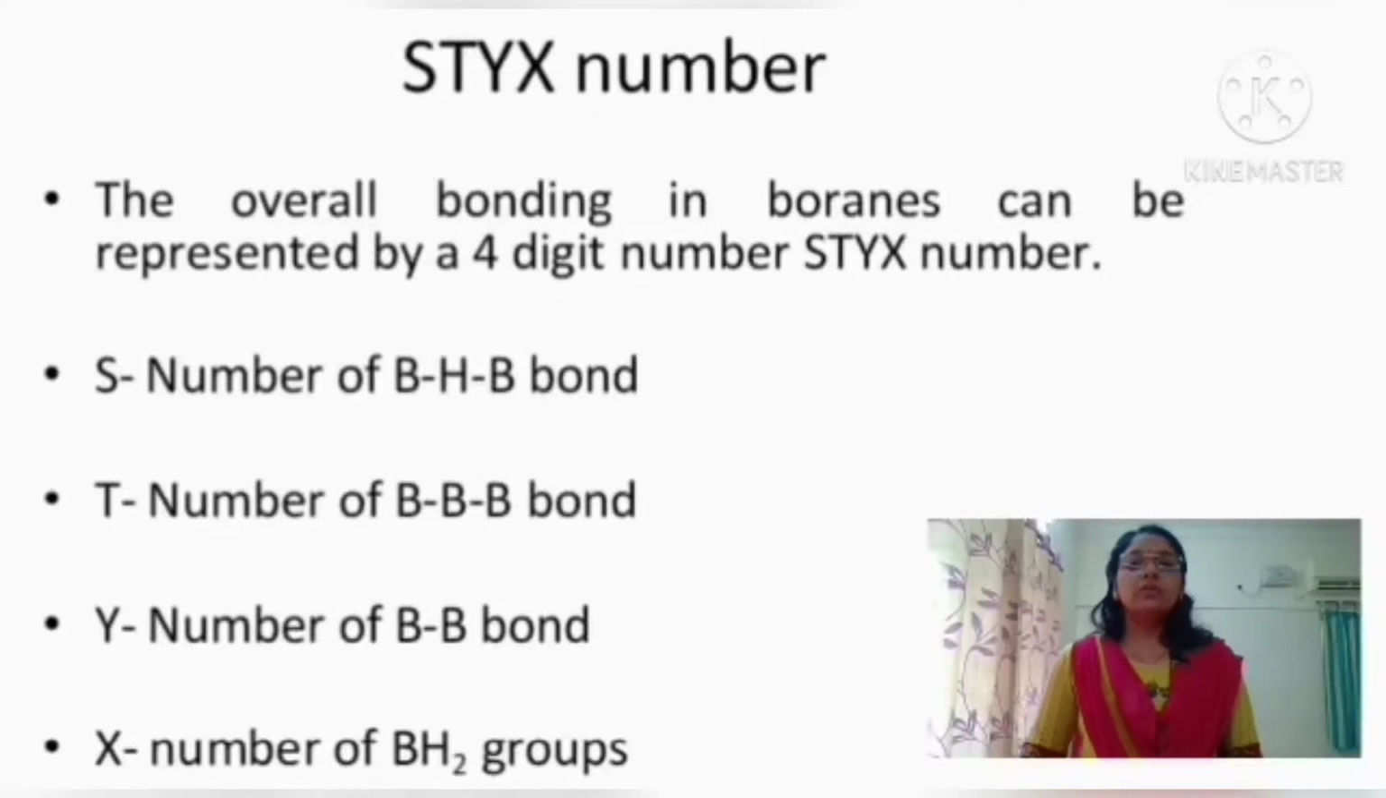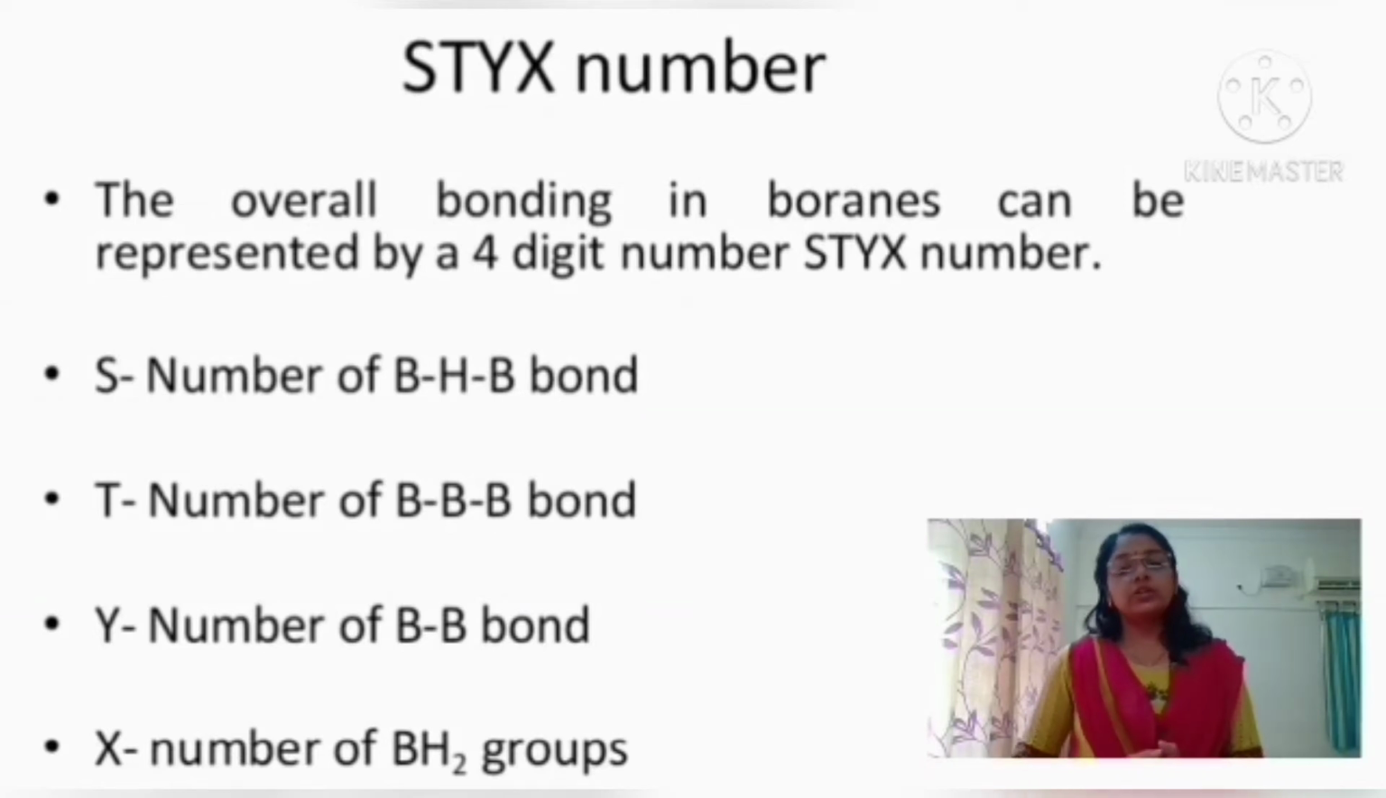So the overall bonding of borane can be represented in the form of a 4-digit number, that is the STYX number. So let us discuss in detail what is S, what is T, what is Y and what is X in the STYX number. So S represents the number of 3 center 2 electron BHB bonds. Again T represents the number of 3 center 2 electron BBB bonds present in the borane, which can be open and which can be closed.